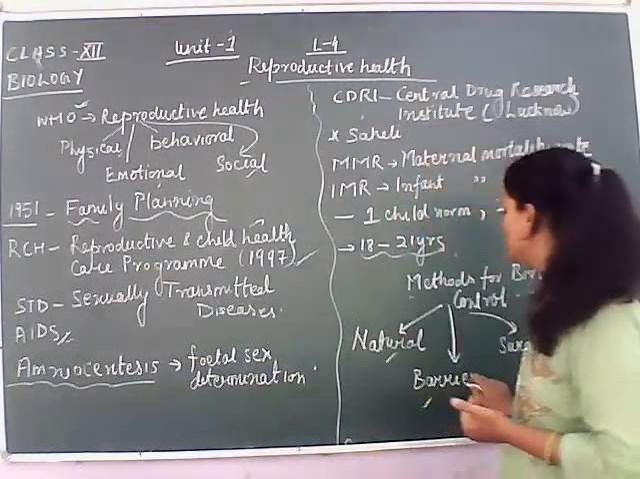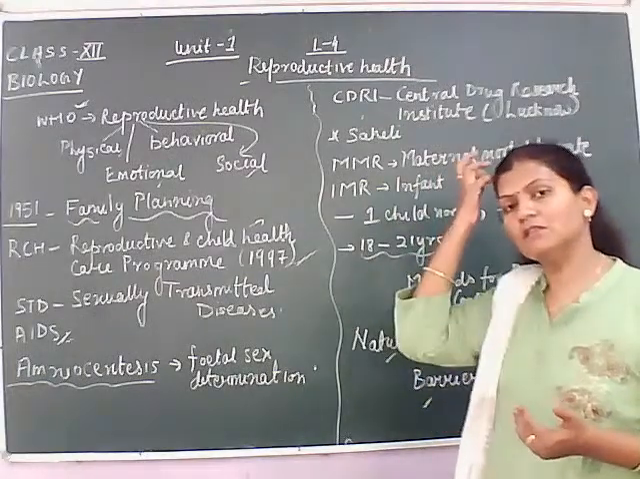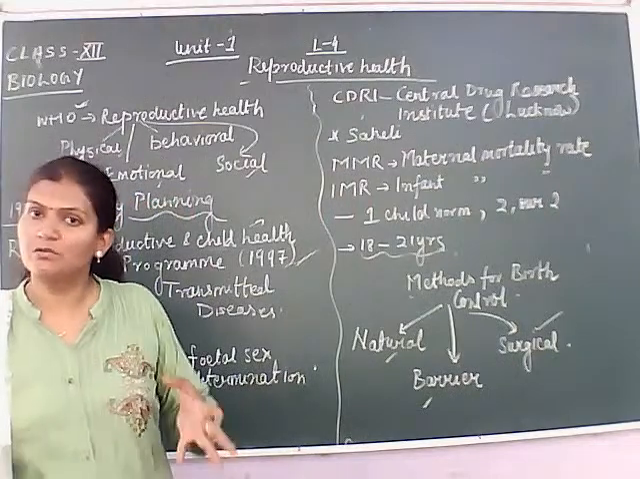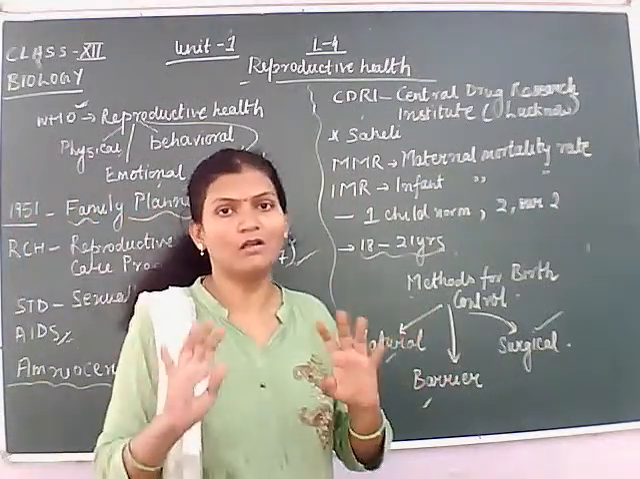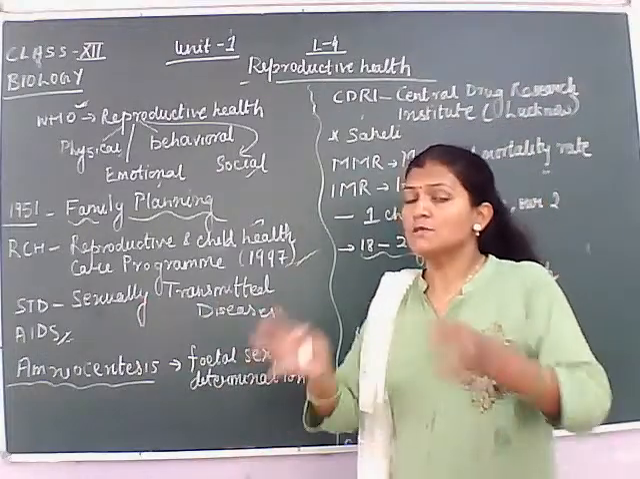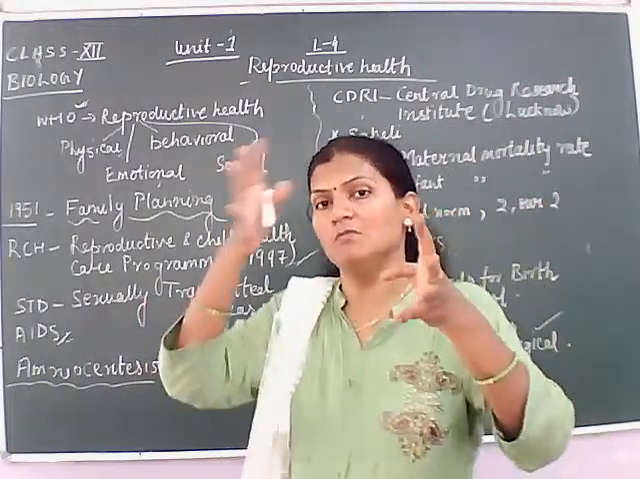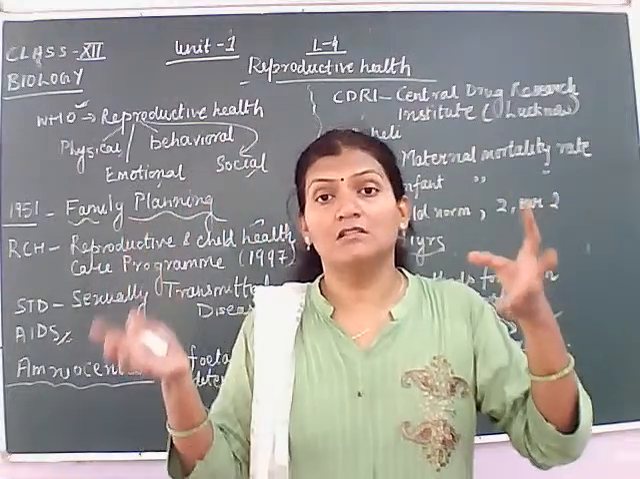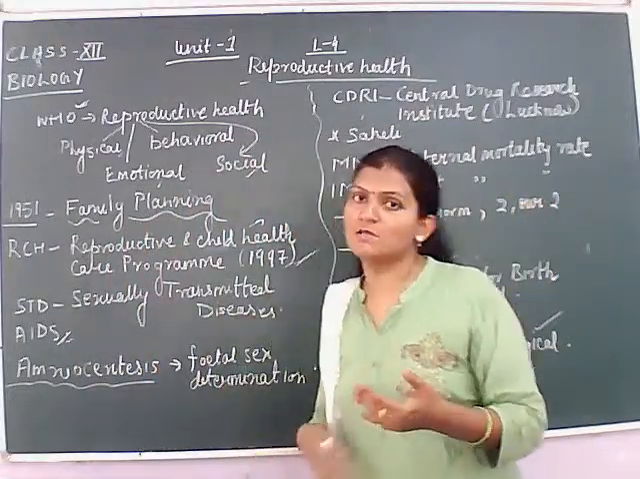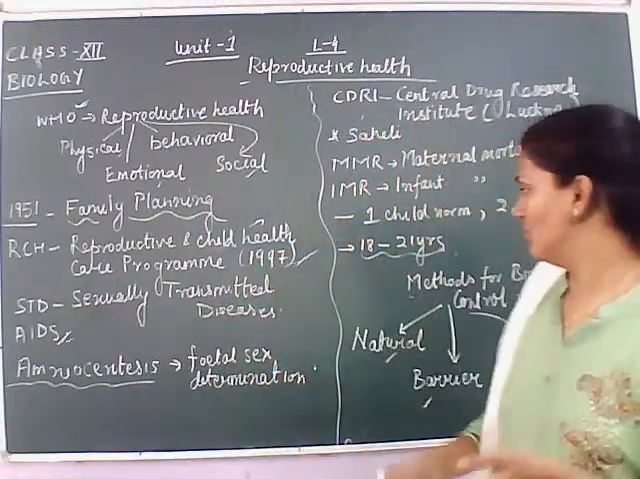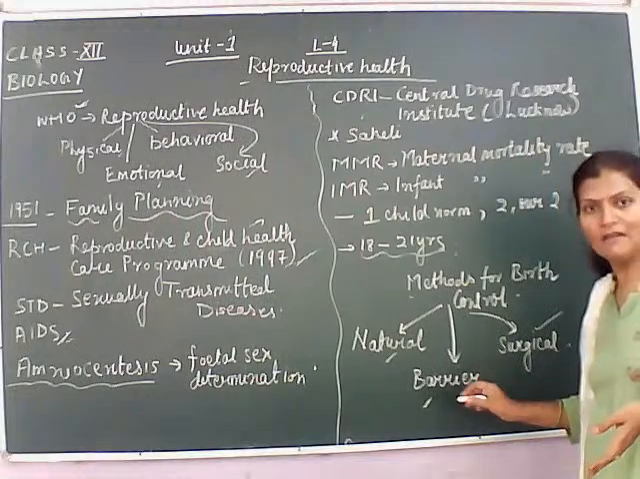The next one is the barrier method. The barrier method is the method in which a barrier is placed between the gametes. And what are the gametes? The male gamete is sperm and the female gamete is ovum. So a barrier is placed between the meeting of sperm and ovum, and by this the fertilization can be prevented. Since a barrier is placed between sperm and ovum, this is known as a barrier method.